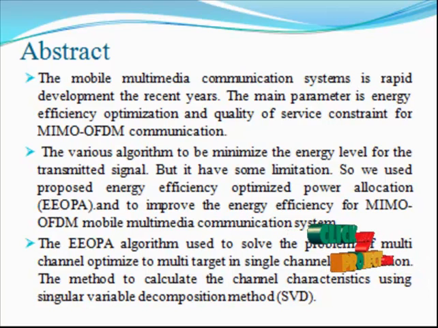It is widely recognized that in addition to quality of service, energy efficiency is also a key parameter in designing and evaluating mobile multimedia communication systems, which has catalyzed great interest in recent literature. In this paper, an energy efficiency model is first proposed for a multiple input, multiple output, orthogonal frequency division multiplexing mobile multimedia communication system with statistical QoS constraints, employing the channel matrix for quality of service constraints.